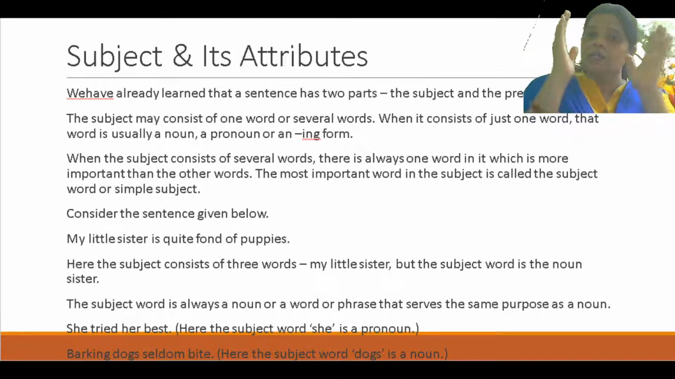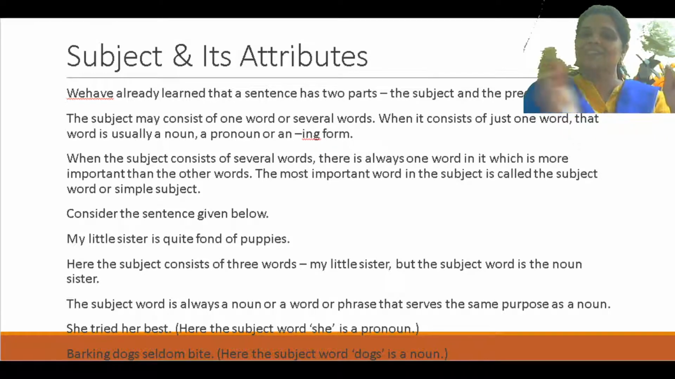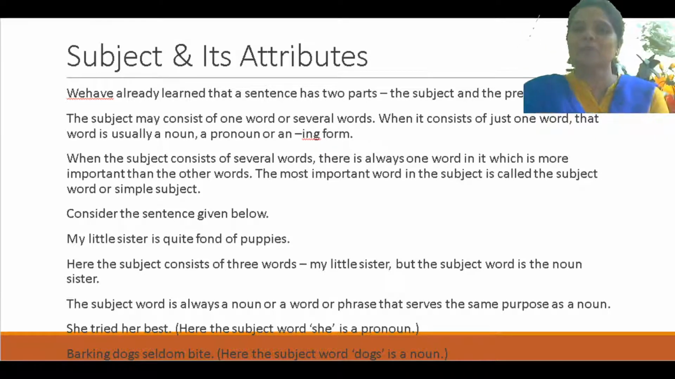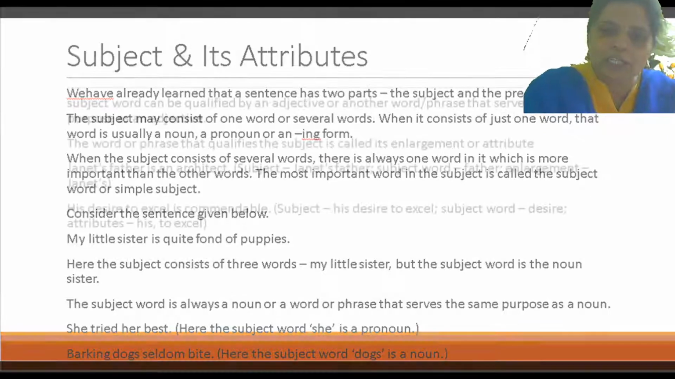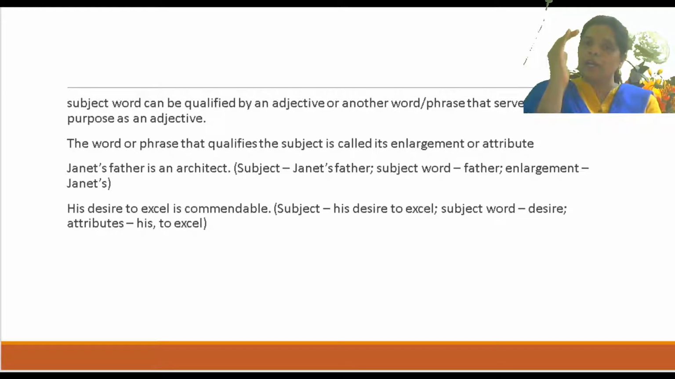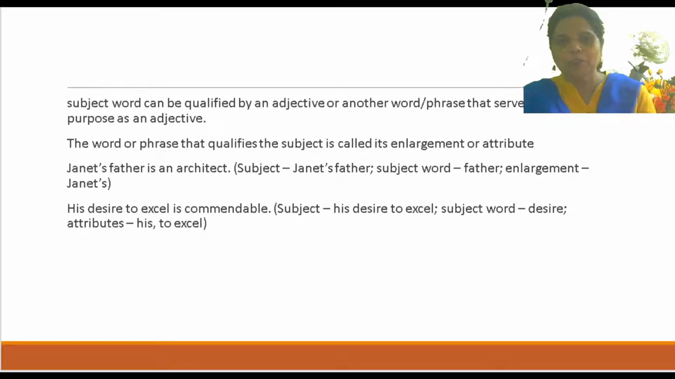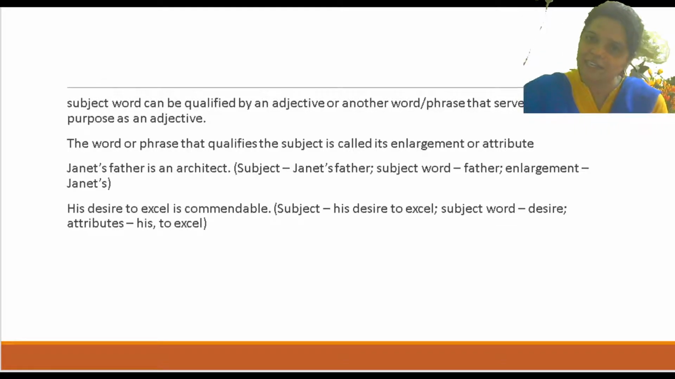So where subject word is only sister. Try to understand. Okay. So here my little is added to it. So here my little is called what? Is called the attribute of the subject. So what is the attribute? The word or phrase which qualifies the subject, that is called enlargement or attribute. क्या बोलते हैं उसको? Enlargement भी बोलते हैं और attribute भी बोलते हैं. Is that clear?